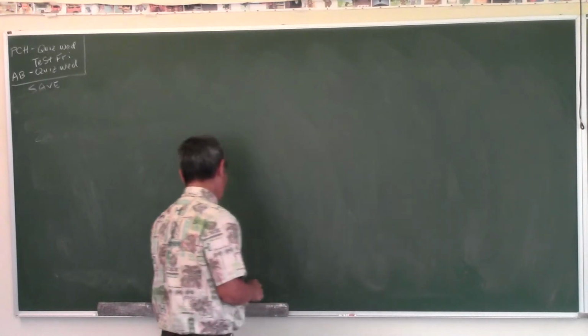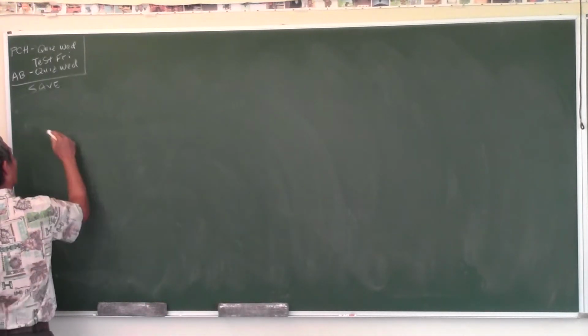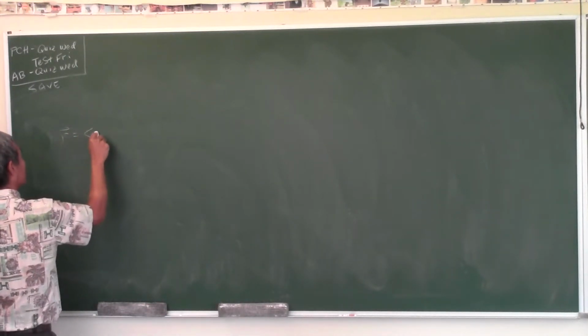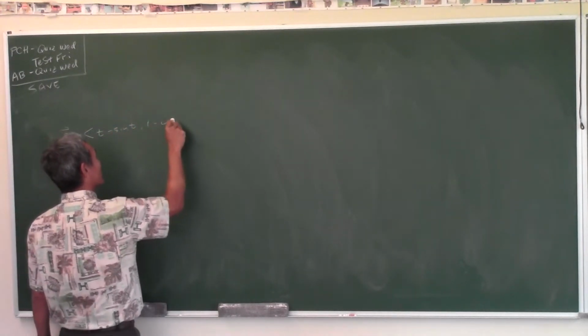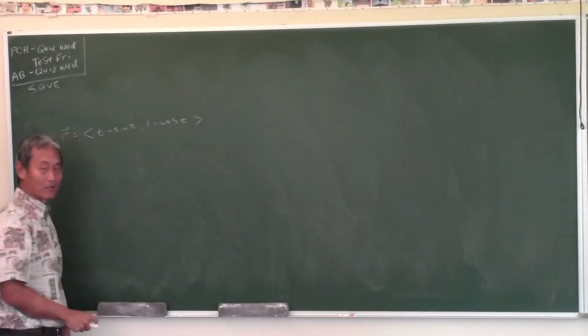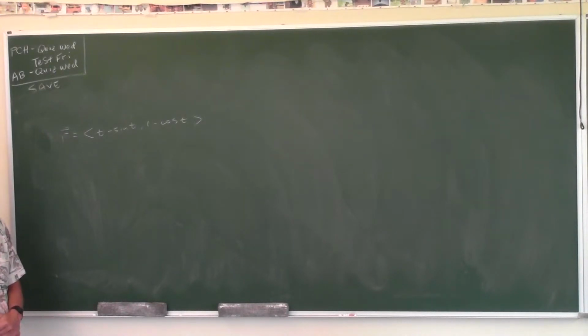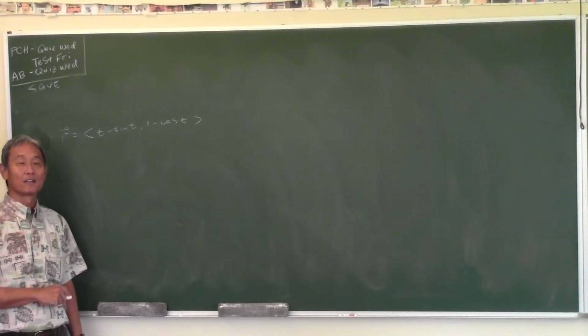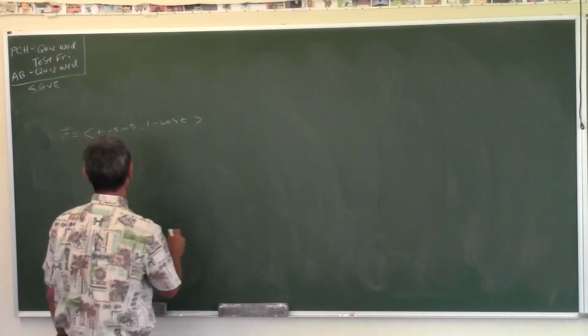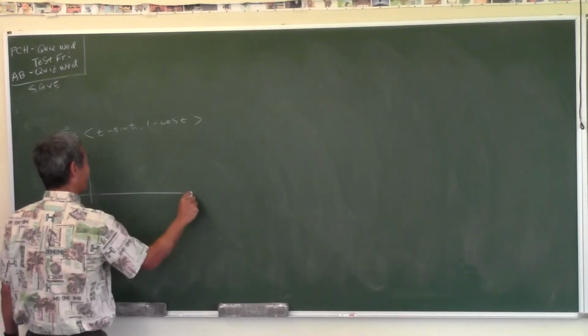Okay, so here, let's look at something. How about this? Position vector is t minus sine t, 1 minus cosine t. Somebody tell me what this is. This is like the third time you've come across it. The heat equation? The helix? No, the helix is three-dimensional. It's the half circle thing. What is it called? Cycloid. Cycloid. Okay, thank you.